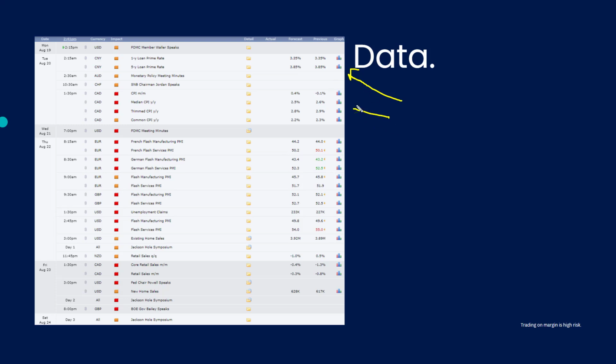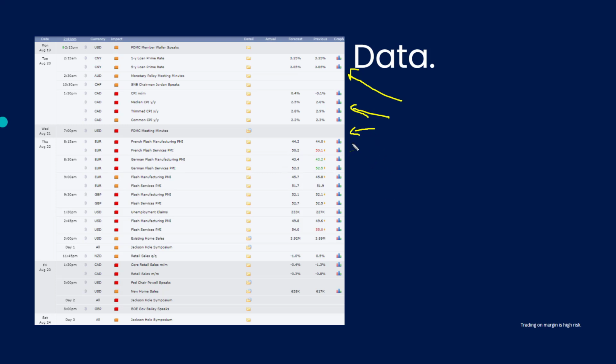We've got some inflation data out of Canada this week, month on month, expected to come in at 0.4%, up from the prior minus 0.1%. But trimmed CPI, so that is essentially core CPI, expected to come down to 2.8%. Then we have US FOMC minutes. This for me is going to be quite important going into this trading week. Do the Fed point towards more cuts, or do they point to cuts coming in September in these minutes?